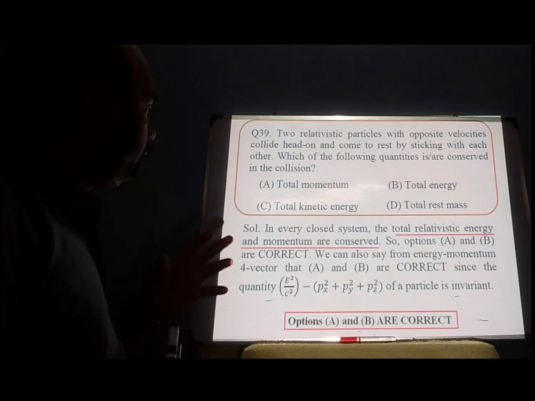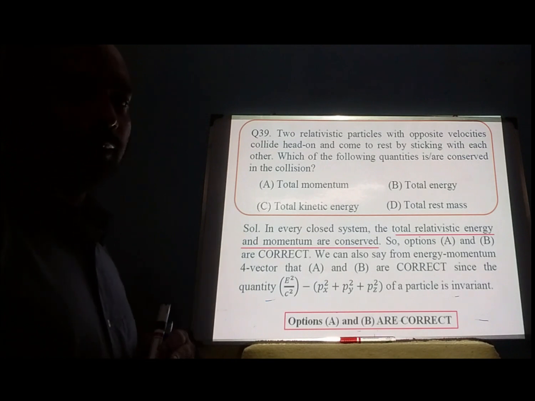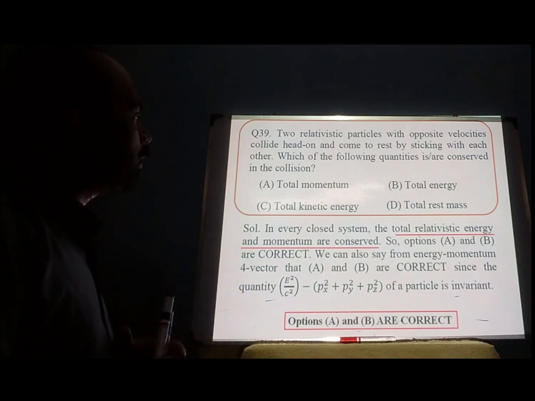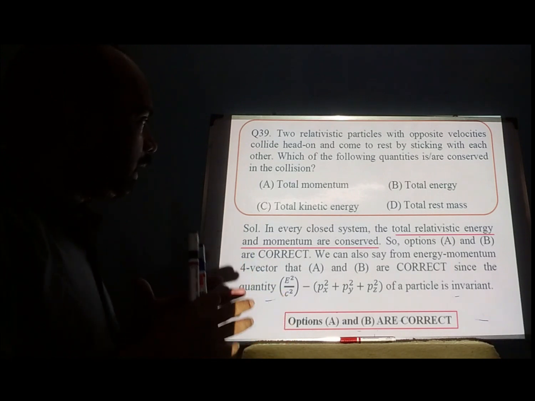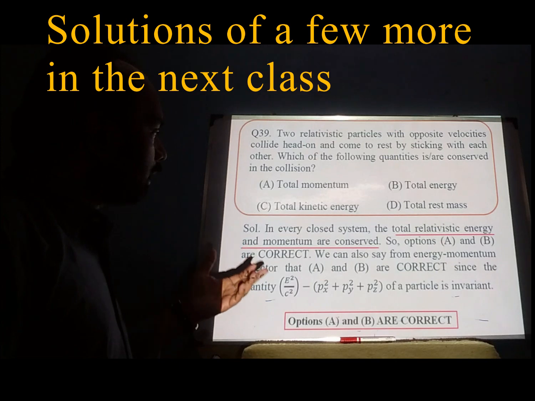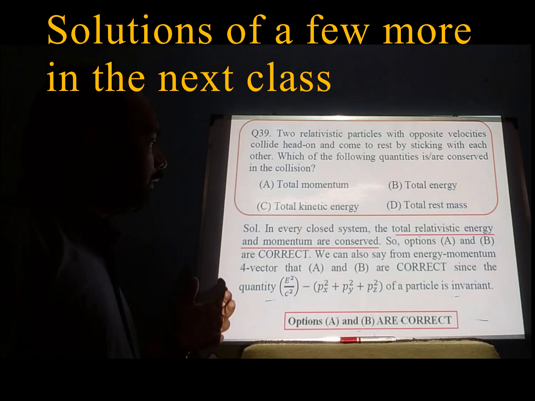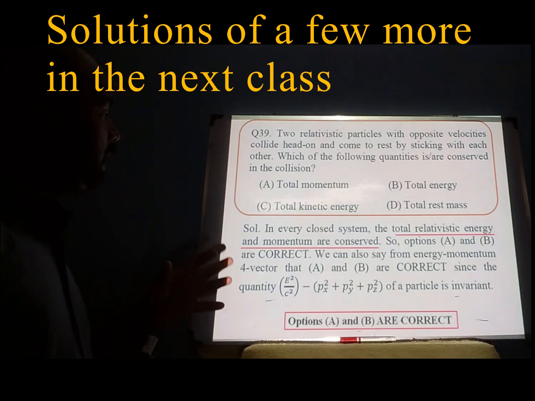Always remember, in every closed system, the total relativistic energy and momentum are conserved. That's why whatever problem we solve in relativity, we check the total relativistic energy and the momentum. So we use those two relations and derive whatever the problems we are given, we solve it and get the answer. So options A and B are correct.